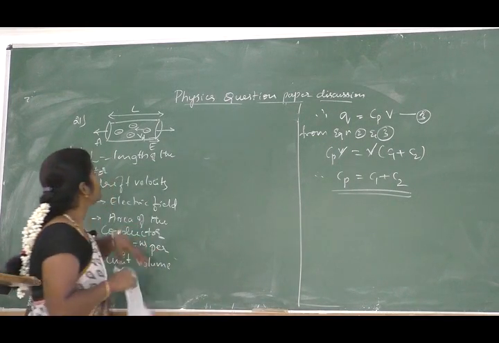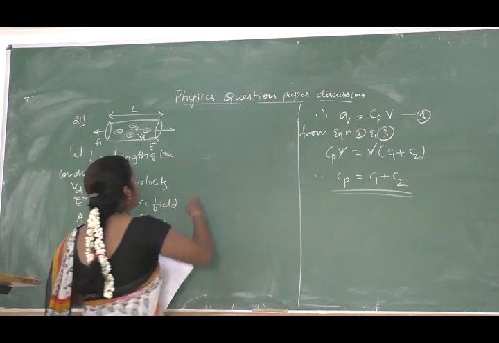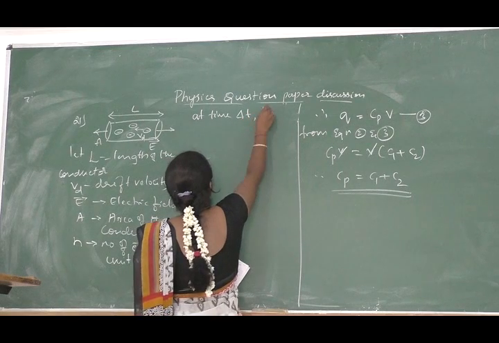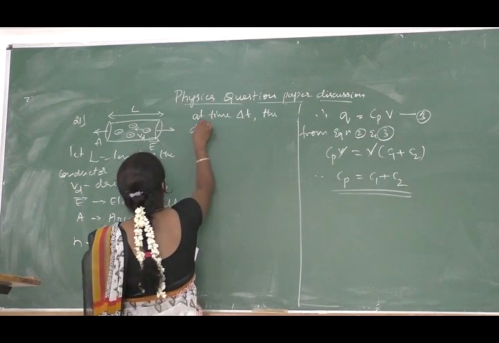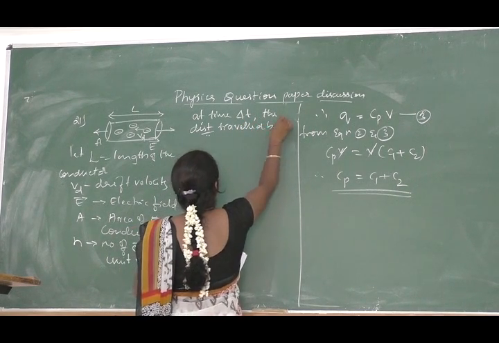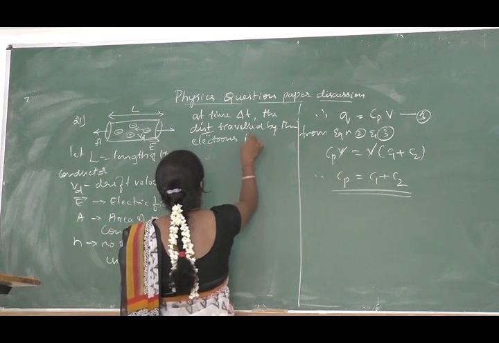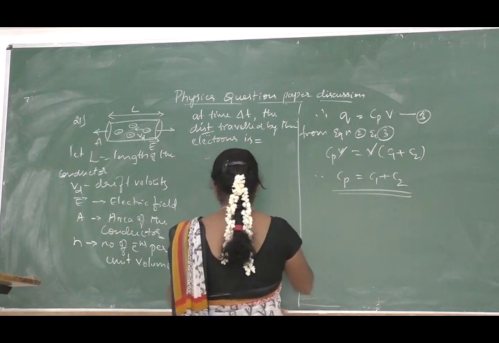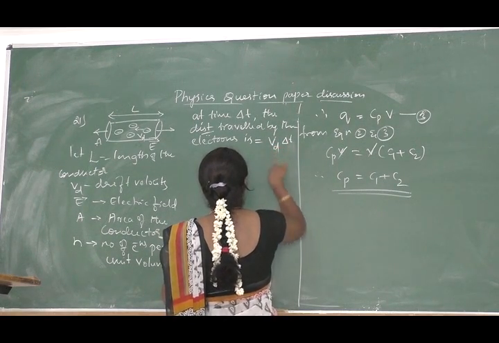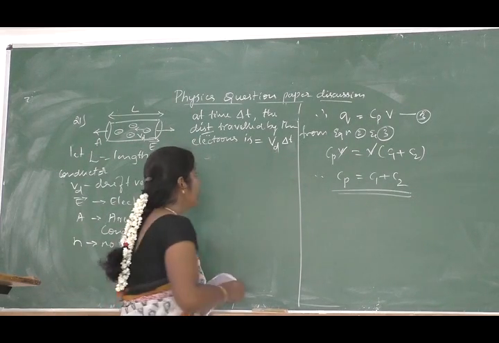So here the electrons move with a drift velocity Vd in a time delta t. So in time delta t the distance travelled by the electrons is equal to Vd into delta t.